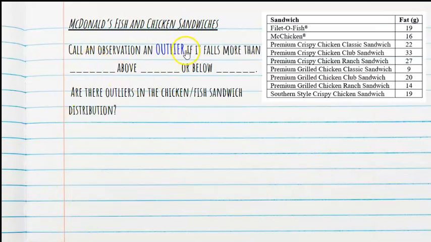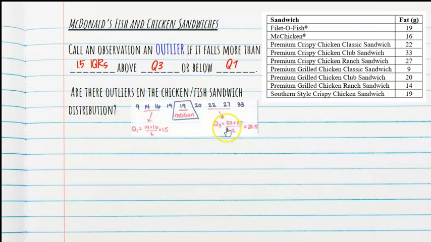All right, we call an observation an outlier if it falls more than 1.5 IQRs above Q3 or below Q1. So the question is, are there outliers in this distribution? Fat grams. All right, so we got to know where Q1 and Q3 is, and we got to know what IQR is. So I'm going to revisit what we did on the previous slide. Here was our Q1 at 15, Q3 was at 24.5, and then our IQR that we calculated was 9.5.